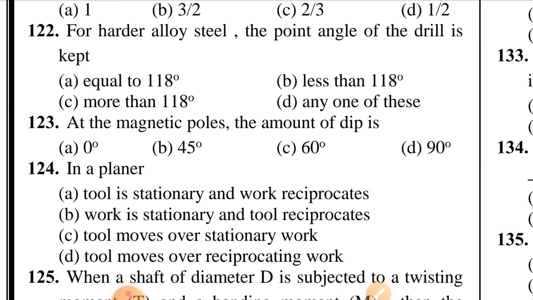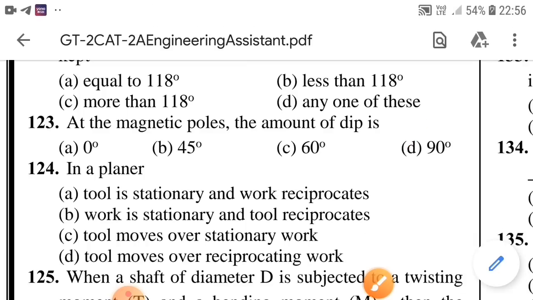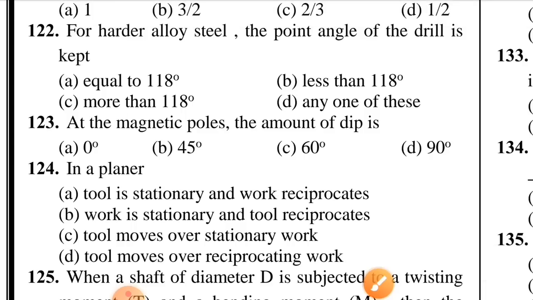Question number 122. For hard alloy steel, the point angle of drill is kept. Option C is correct, more than 118 degree. Question number 123. At the magnetic poles, the amount of dip is. Option D is correct, 90 degree. Question number 124. In a planer, option A is correct, tool is stationary and work reciprocates.